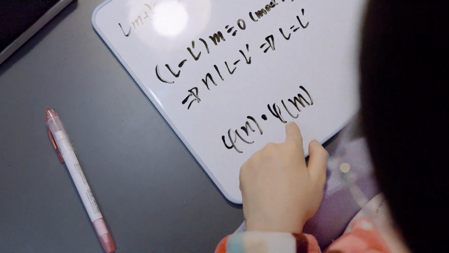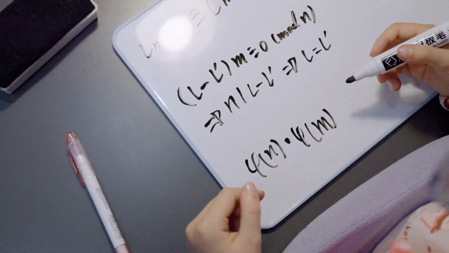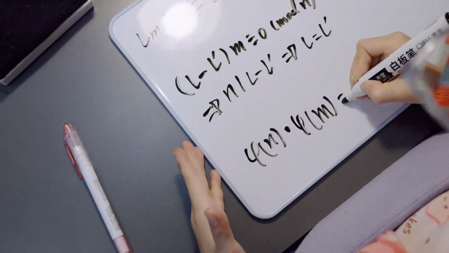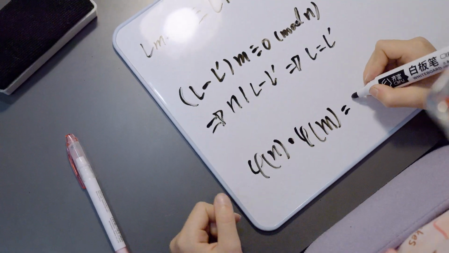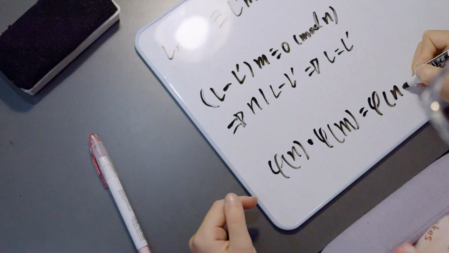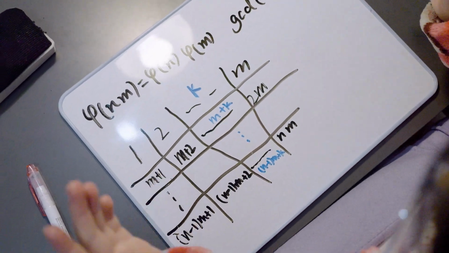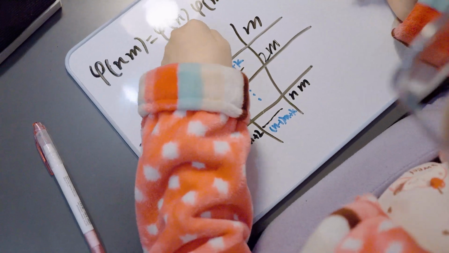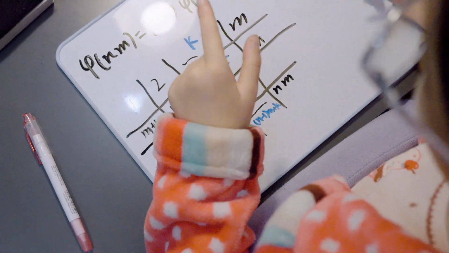So we only need to care about phi of m columns. So this is the whole answer we got. So we're going to find phi of m times phi of n is equal to this one. So we have proved it. Of course, we only have the easy proof for when m and n have their exponents both equal to 1.